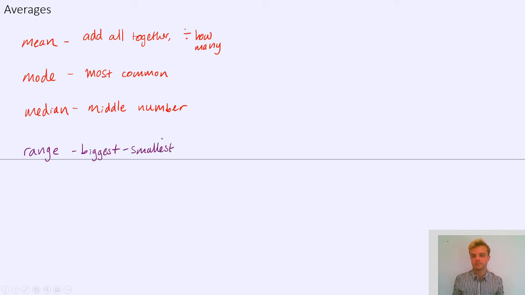The reason why range is a bit different to the others is because mean, mode, and median all tell you, if I was looking at two different groups of people and I wanted to know which group of people is taller, the mean, the mode, or the median would help me work out which group is taller, but the range wouldn't. It would tell me the difference between the tallest and smallest, but it doesn't tell me which group of people is actually taller. So it's not actually an average.